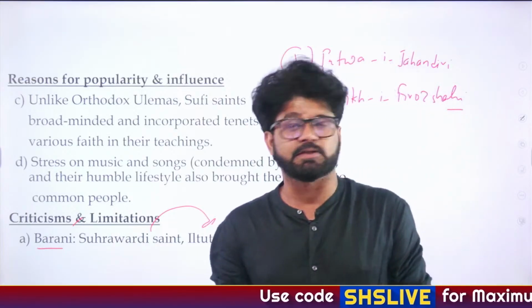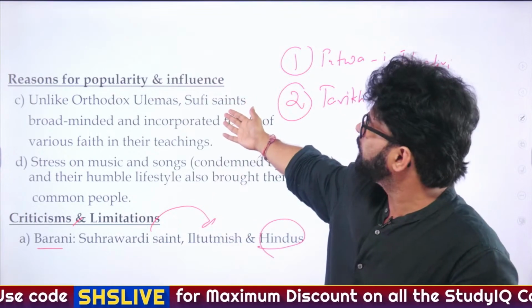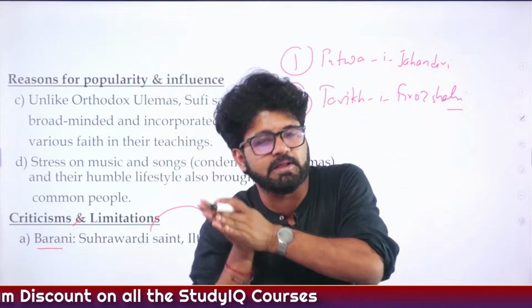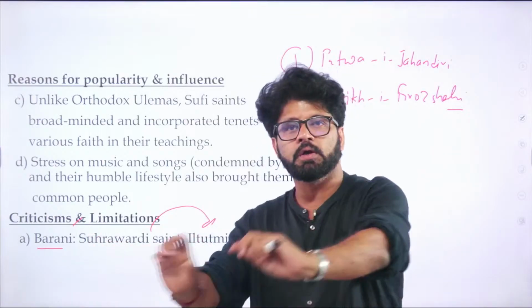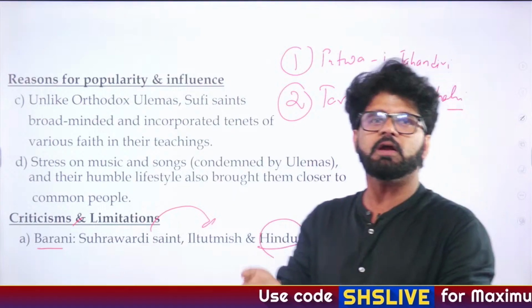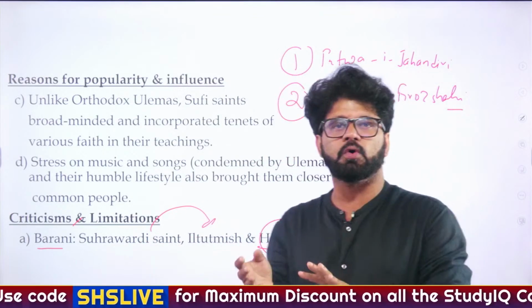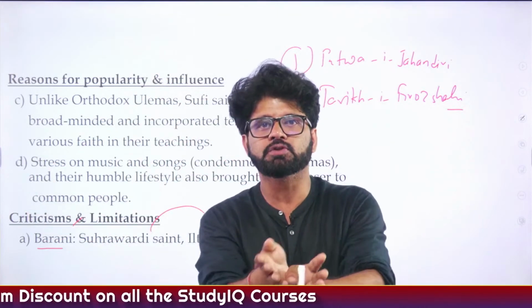So this is one criticism, that they are not as broad as we are seeing in the third point here, point C. Some of them had a narrow-minded approach. So there will always be certain exceptions. And here we are seeing a particular Suhrawardi saint saying something to Iltutmish related to converting Hindus or killing them. Iltutmish was like, the region where I'm ruling is mostly Hindu only. So how many can convert?